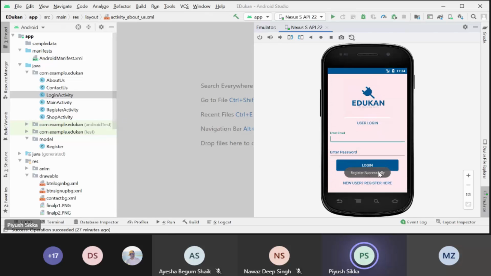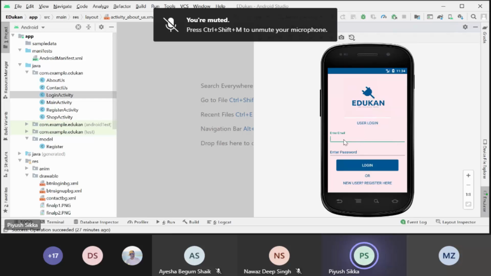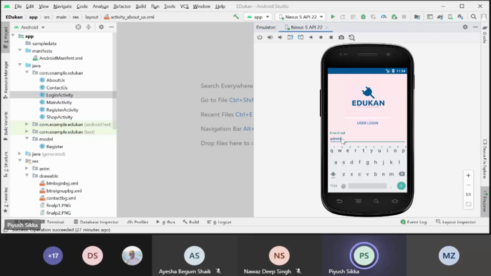It will show you register successfully. Now you go here and try to log in with that email. It will not allow me to log in because you have to verify using an email. See, it says check your email to verify account. You have to go to your email and verify this email. After that you can log in.